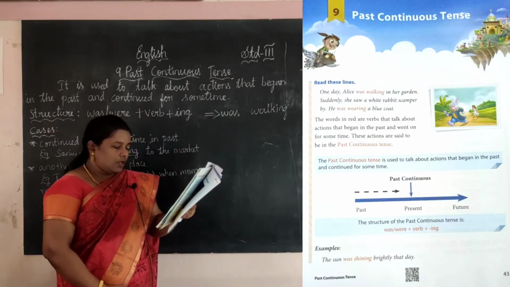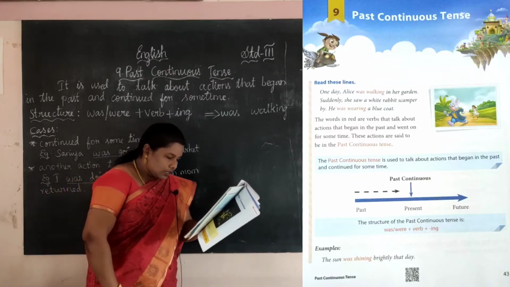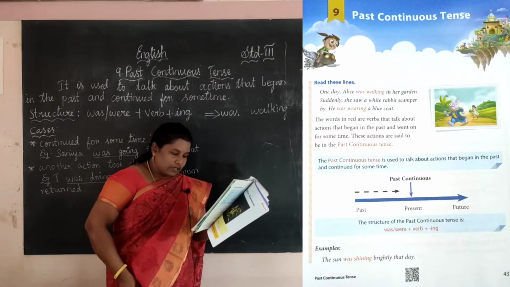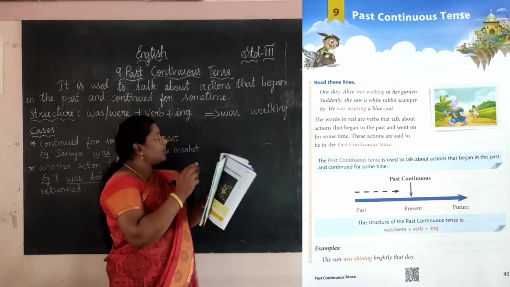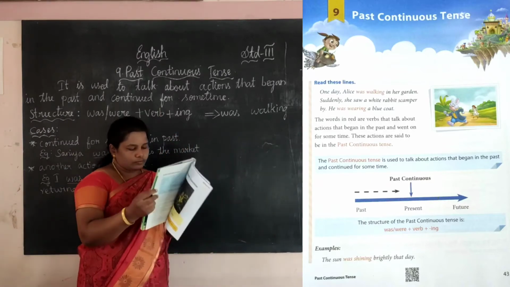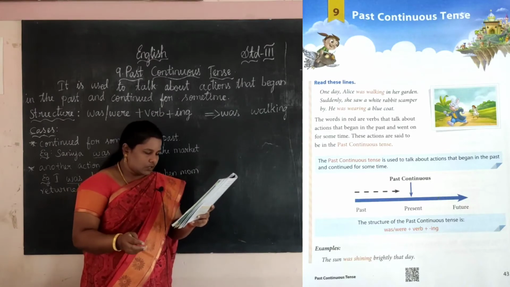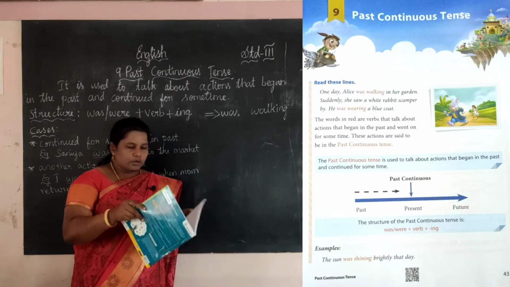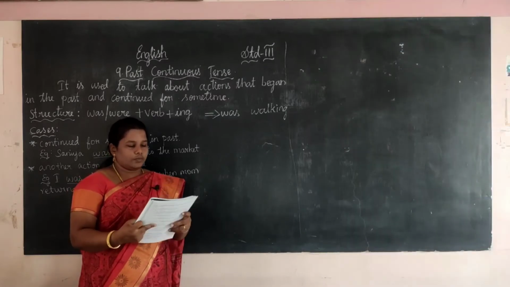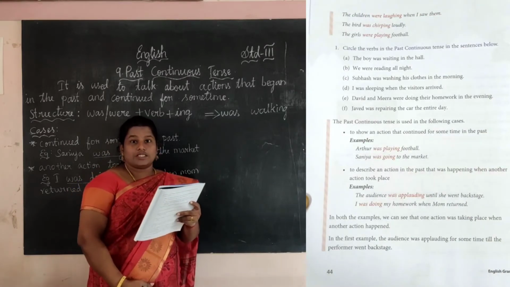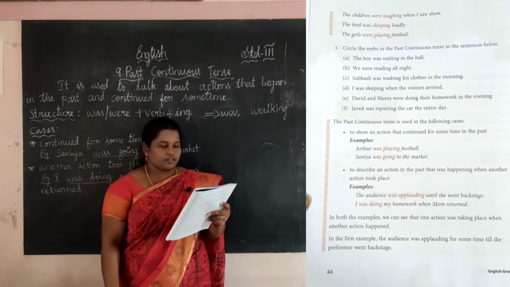See in the blue box, the past continuous tense is used to talk about actions that begin in the past and continue for some time. Already I wrote here, right? Next, the past continuous tense structure we already learned. Then the example also we learned. Now we can move on to page number 44. Now you are going to do this exercise. It is very interesting. Let me do it.